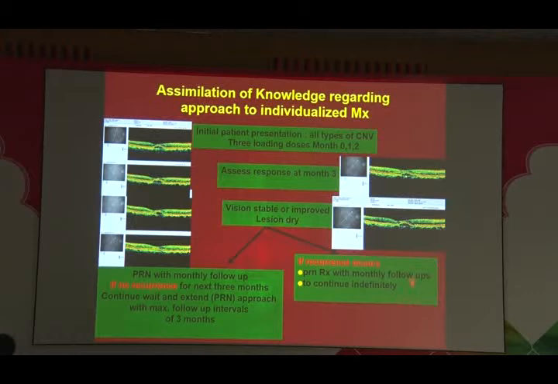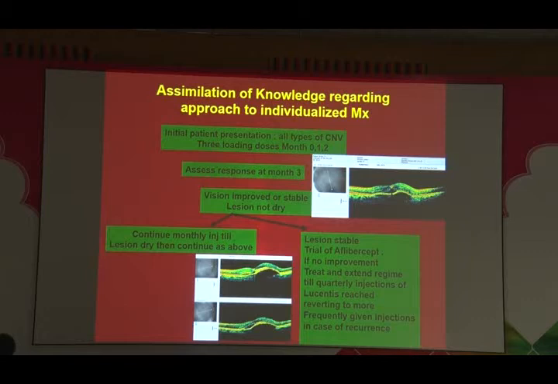But if a recurrence occurs, you're going to give the injection and then again follow up, which will continue the same way. The second type of behavior is that you've given the 3 loading doses, vision has improved or has become stable, but the lesion is not dry. OCT still shows subretinal fluid, intraretinal cavities. This you continue the monthly injections till the lesion becomes dry. And then you follow what we've given as the first paradigm.